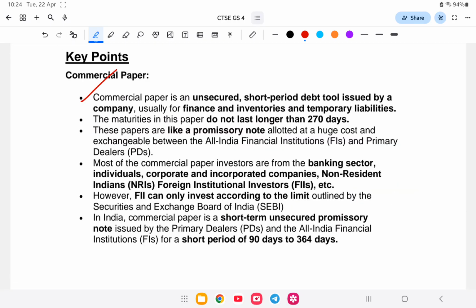Commercial paper is a short-term unsecured debt tool issued by companies, with a maturity that does not last longer than 270 days. They are like promissory notes issued at a discount and exchangeable among all-India financial institutions and primary dealers. It is not more than 270 days actually. So this is the answer.